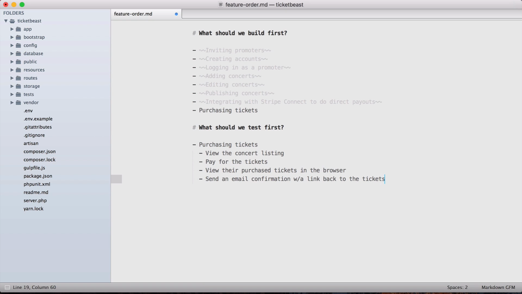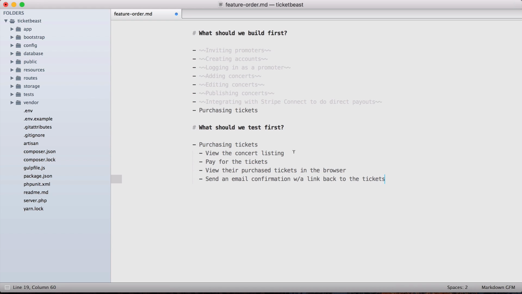And I think this is probably all the stuff that's really, truly necessary for purchasing tickets. So what I would do is look at these and figure out what is the simplest thing in here that we could test first to try and get this system in place. So we have the structure of our application working, and we have some sort of boilerplate in place for getting our tests running.